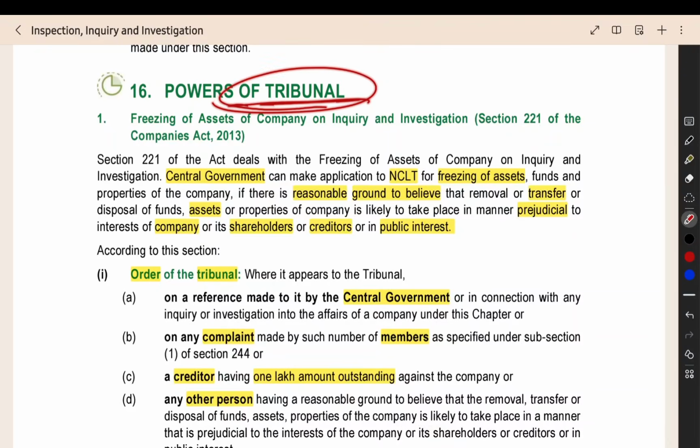The next thing, powers of the tribunal. The tribunal has various powers also, like freezing of assets of the company. The central government can make an application to the tribunal for freezing of the assets. The central government thinks that they will transfer the asset. Then the central government will make an application. Then NCLT will pass an order to freeze the assets of the company. They cannot transfer it, they cannot utilize it. Like that, they will make a freezing order.